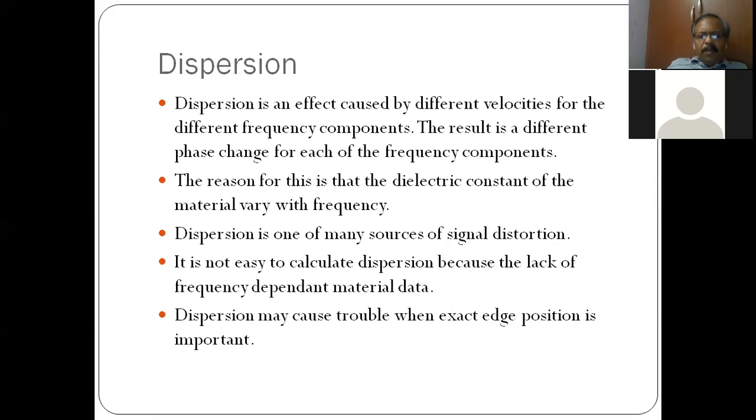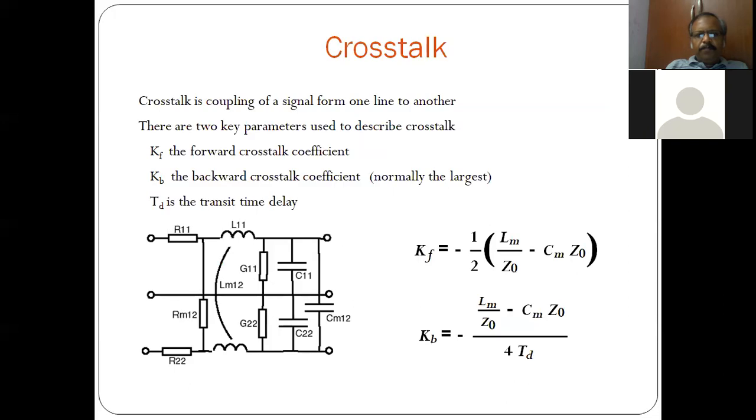Therefore, the input may be a square wave, but the output is not a square wave, it is a distorted signal. And it may be very serious on a digital board if the operating frequency is very high, because of distortion there may be losses or interference, or it may lead to errors in the calculation.